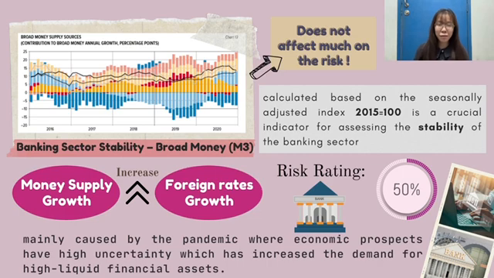Lastly is broad money, and the risk is 50%. There is a rise in money supply growth and foreign rate growth. However, based on previous years, the expansion of M3 did not really impact the economy negatively. Thus, the money supply risk is moderate.